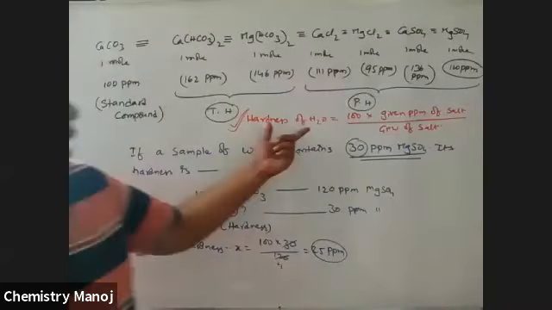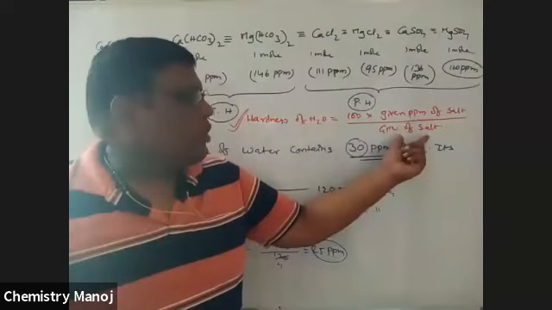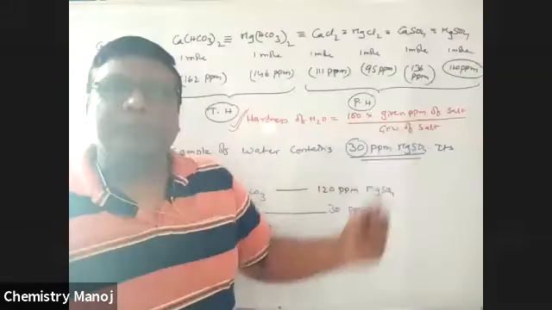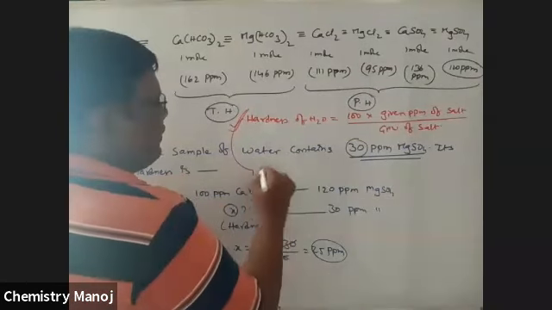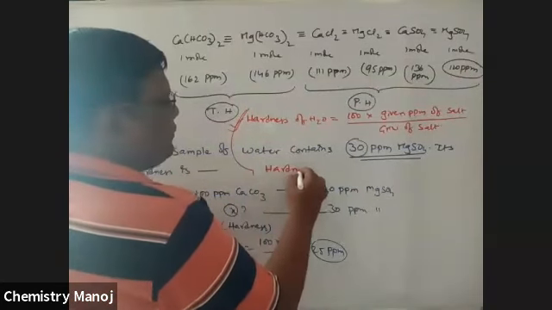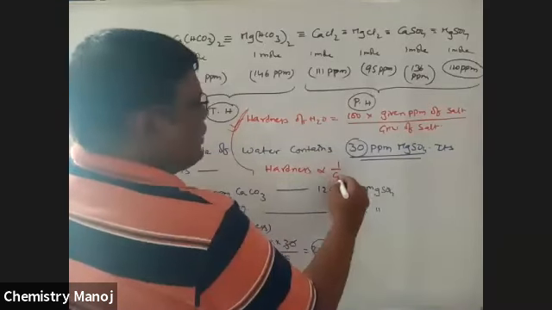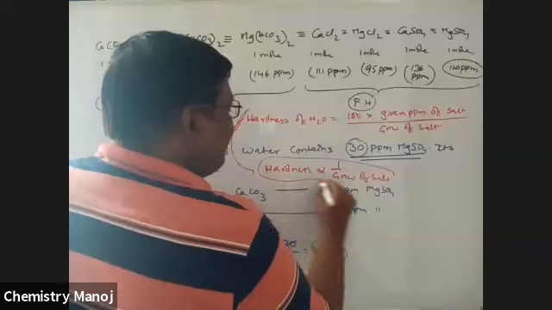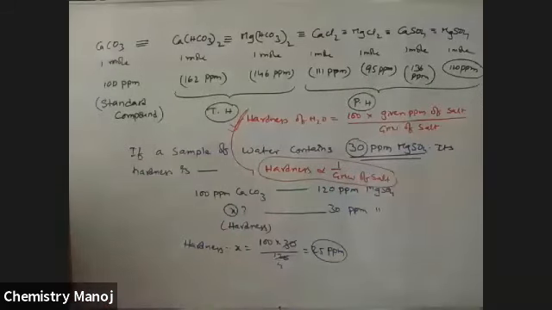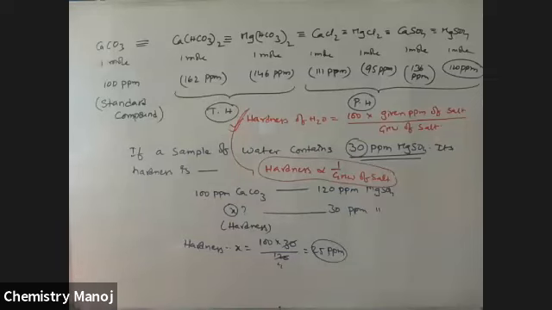See here, hardness of water is always inversely proportional to gram molecular weight of salt. The salt whose gram molecular weight is high creates low hardness.